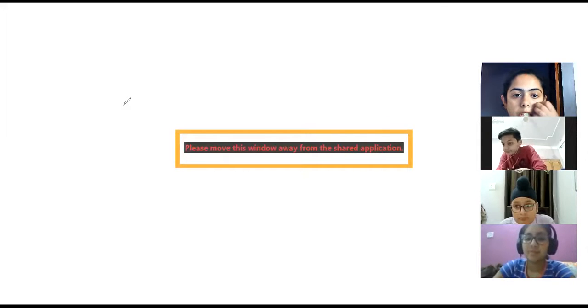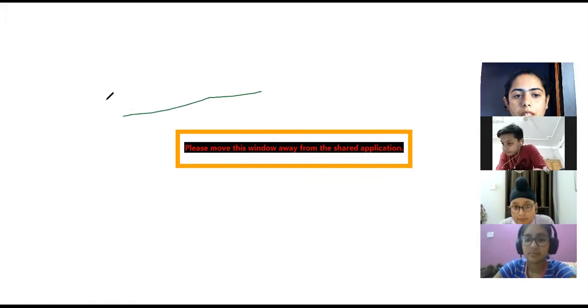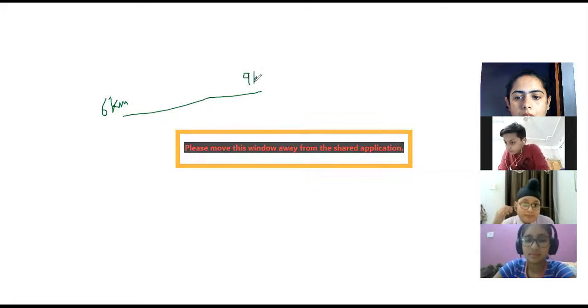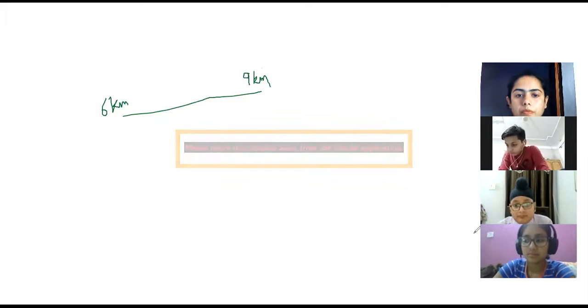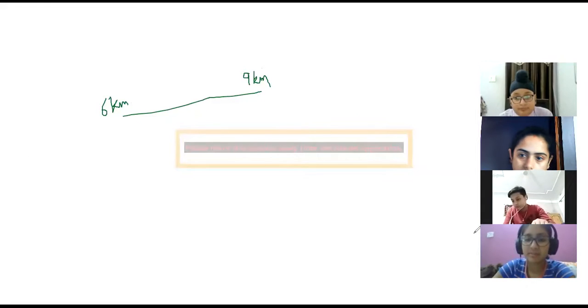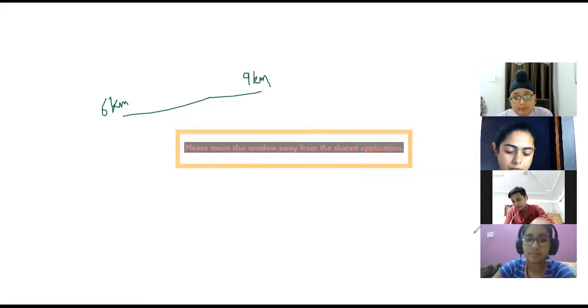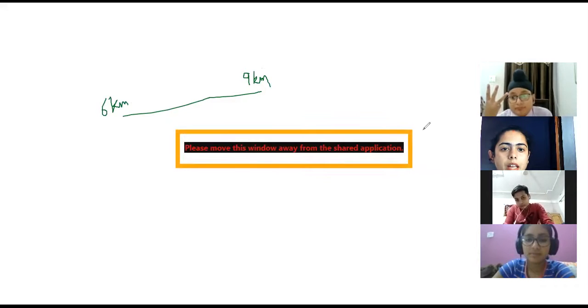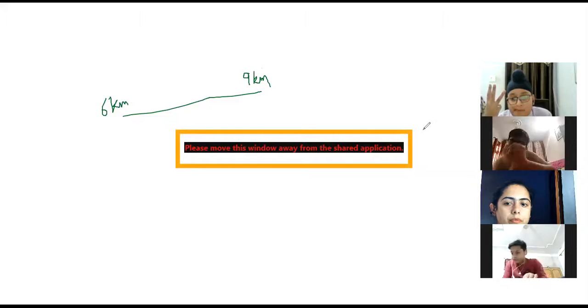So, you are going for a walk. In the beginning, from where you start, it is written 6 kilometer, and where you end, it is written 9 kilometer. So, Arpita, what is the distance you cover? 2 kilometer? Check once again. You go from 6 kilometer to a point where it is written 9 kilometer. 3 kilometer, sorry.